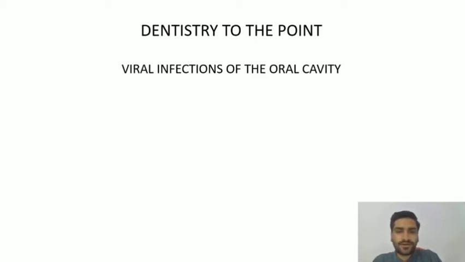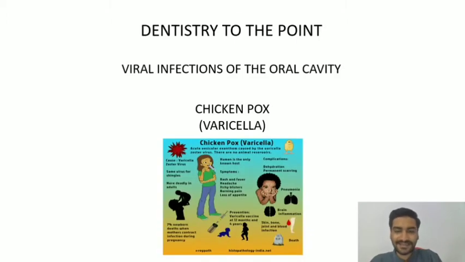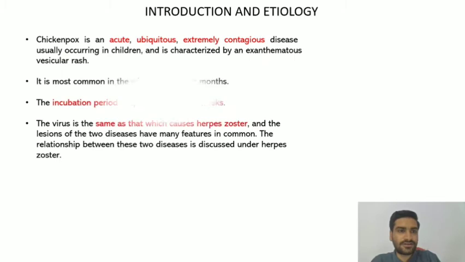So today's topic of our discussion is varicella, that is known as chickenpox. We've already discussed the latency part of the virus and, after the latency period, what it leads to, that is herpes zoster. This is the previous part of that virus, that is primary infection caused by varicella zoster, that is chickenpox, right? So starting with first the introduction and etiology of the disease.